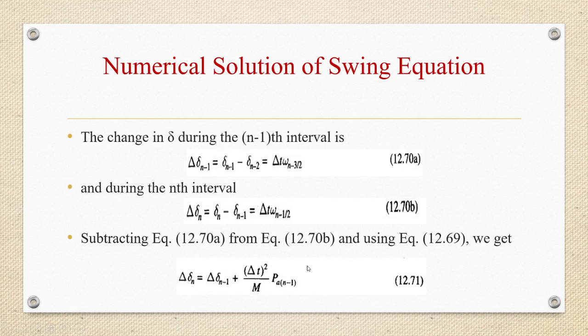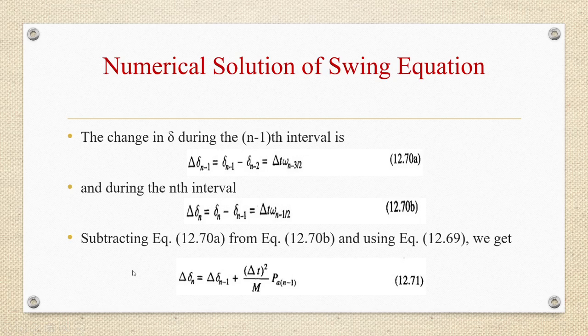So change in delta during the (n-1)th interval can be given as Δδ(n-1) = δ(n-1) - δ(n-2), that is equal to Δt·ω(n-3/2). And during the nth interval, this can be written as Δδn = δn - δ(n-1), that is equal to Δt·ω(n-1/2).